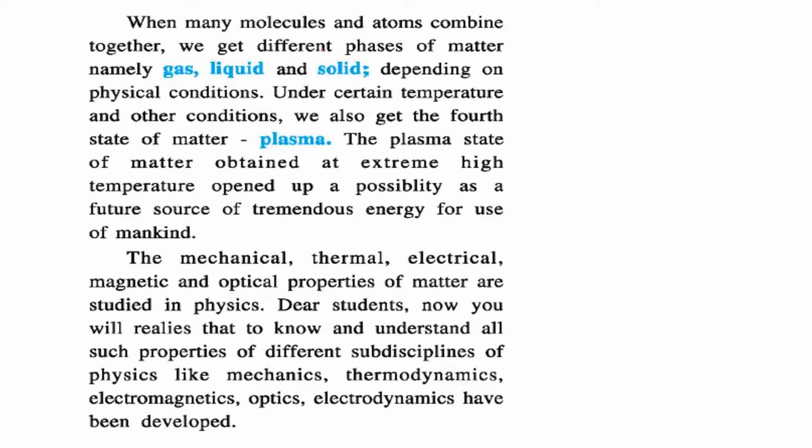When many molecules and atoms combine together, they form matter, and the matter can be gas, liquid or solid, depending upon in which physical conditions they are. And under certain temperature and condition, we have the fourth state of matter, which is plasma. The plasma state of matter is obtained at extreme high temperature. This has opened up possibilities as a future source of tremendous energy for mankind.